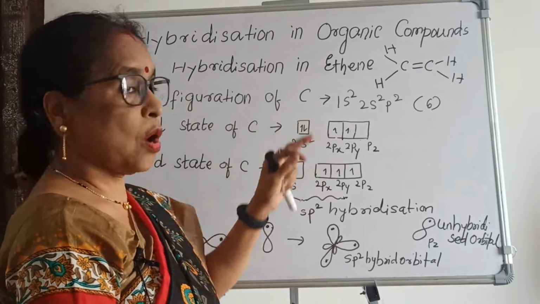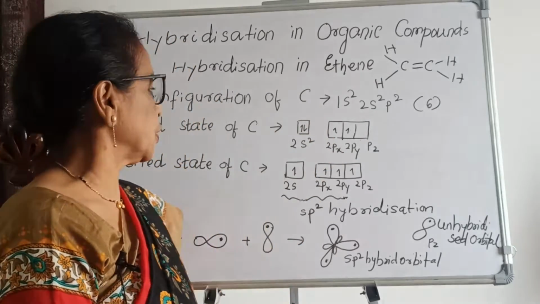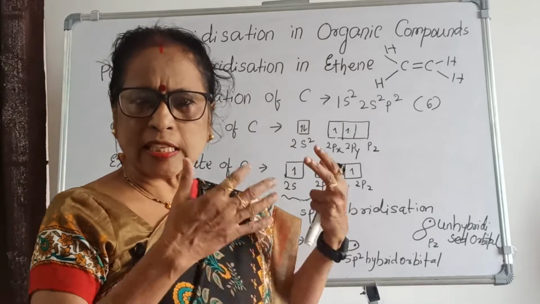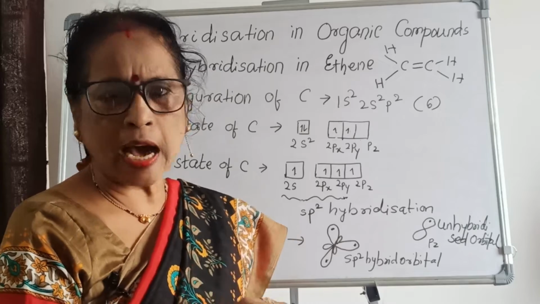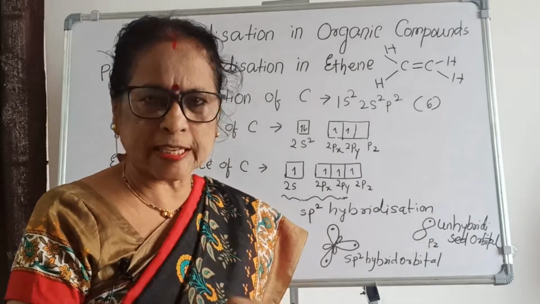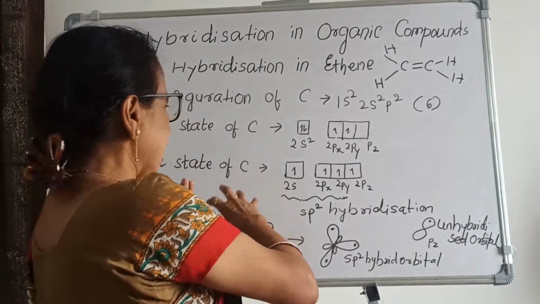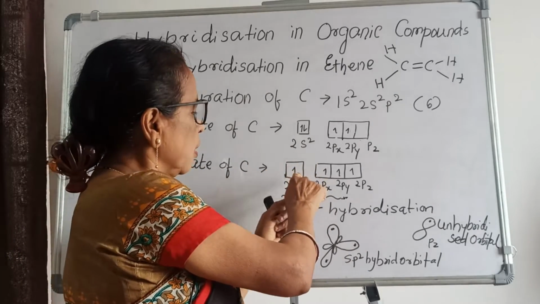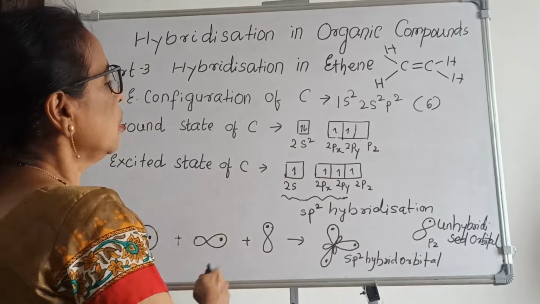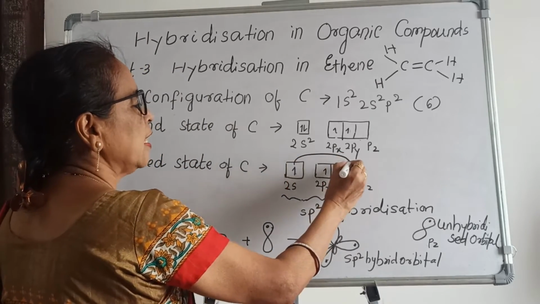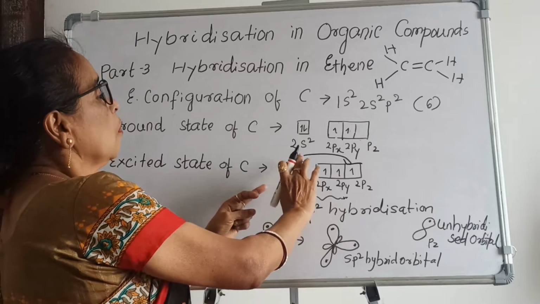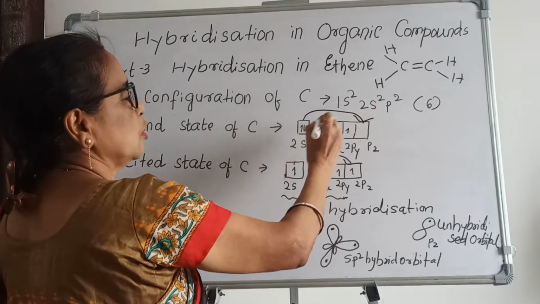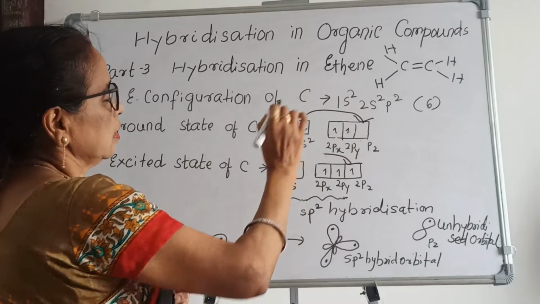Since it is tetravalent, 4 bonds are formed and 4 valencies should be satisfied. That is why in the excited state it is thought that 1 electron jumps from the 2s orbital to the 2pz orbital.